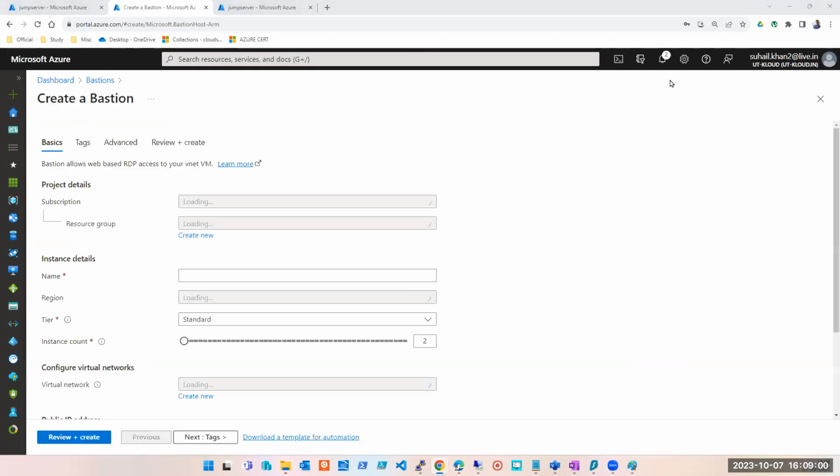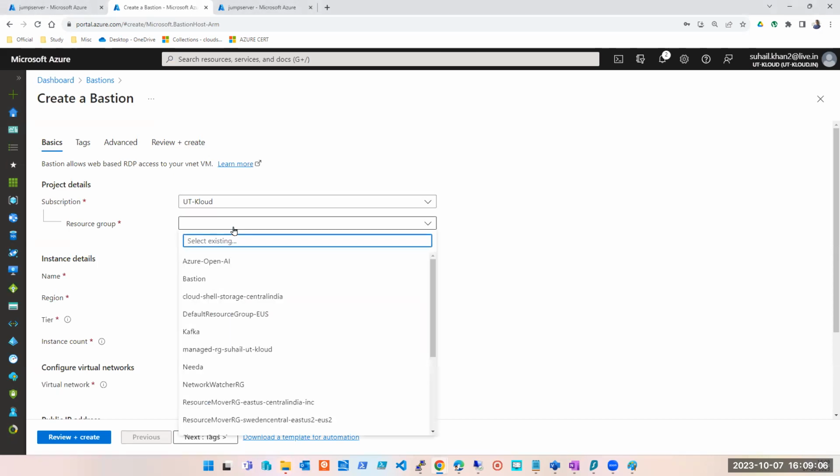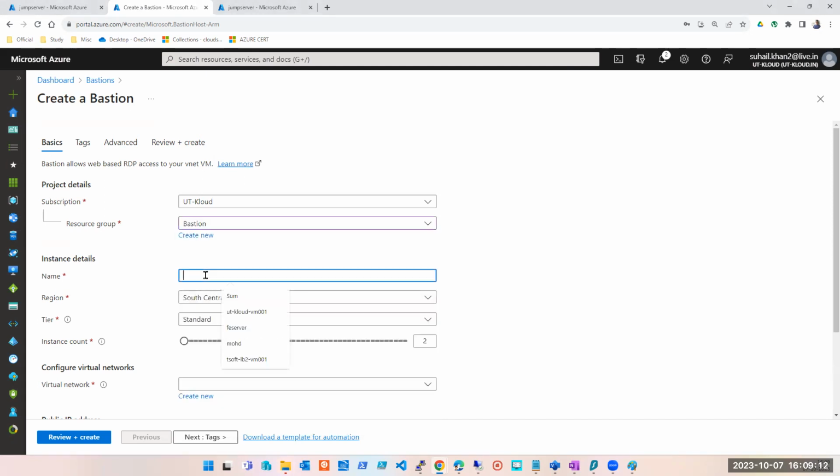I clicked on create. I'll select the subscription. Resource group doesn't matter which resource group I'm talking about, but let's say I have already created one with this name, so I'll go ahead and use it here. I am looking for a Bastion name. Here you can give any name: Test Bastion. The name issue is only with the subnet. Subnet has to be properly named.